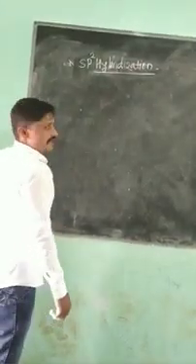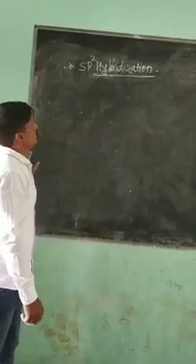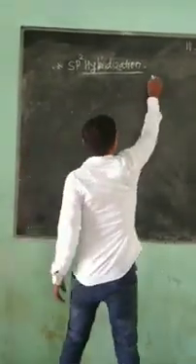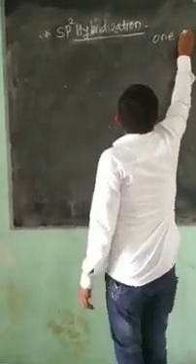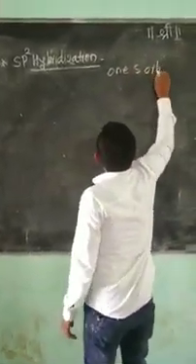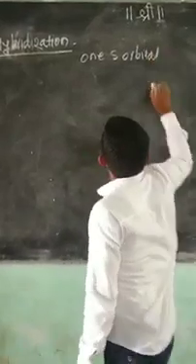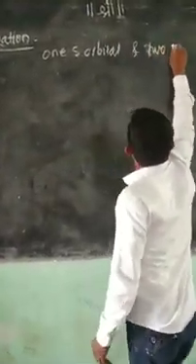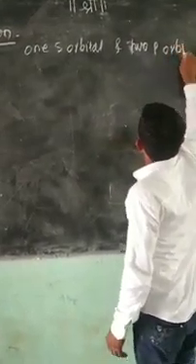Okay, next is sp2 hybridization. In this type of hybridization, one s orbital and two p orbitals are mixed.